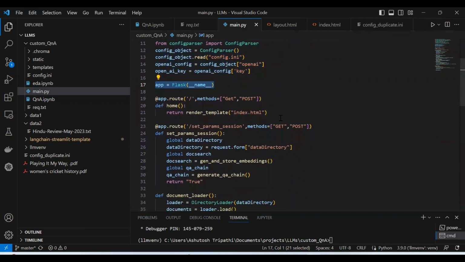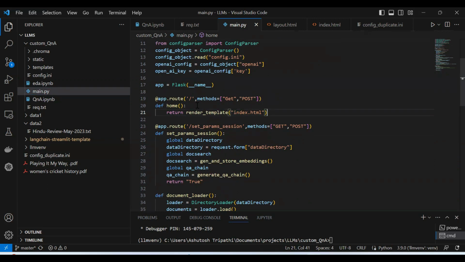Okay. And then I'm expecting you have a basic understanding of Flask. Otherwise, you can watch my other video where I've explained Flask from the beginning. Some time ago I created it, and you can get it in the playlist. But yeah, so now we have different routes.